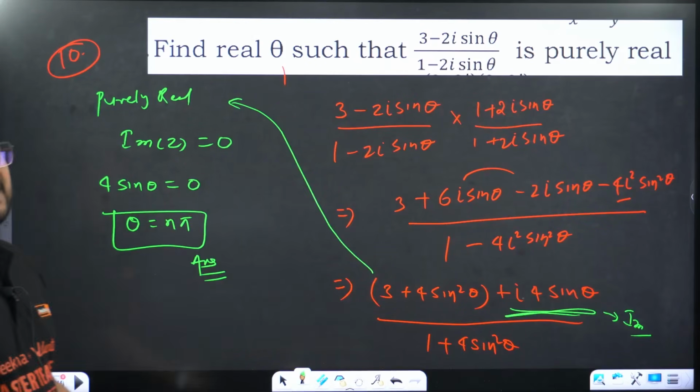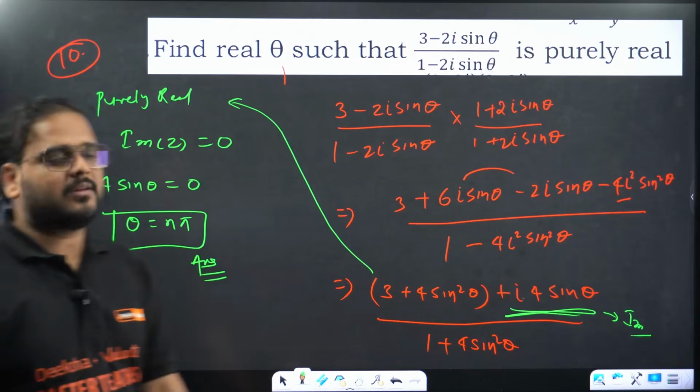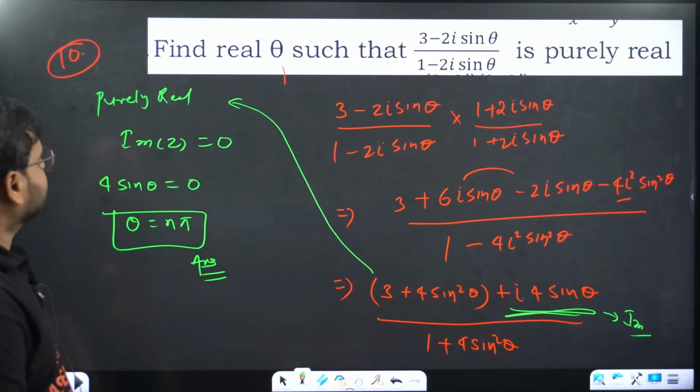The answer can be any multiple of pi, pi, 2 pi, anything. It will be like that. Okay. Moving on. Question number 11.